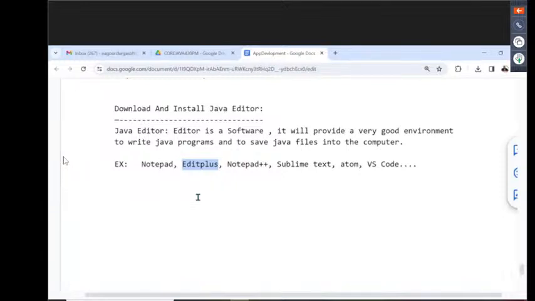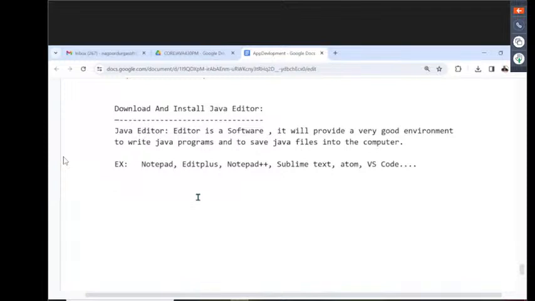Once we get comfortable with Edit Plus, we'll immediately start the Eclipse IDE and see some programming there. After completion of some of the course with Eclipse IDE, we will start with IntelliJ IDEA, and the remaining part of the course we are going to see with IntelliJ IDEA. I'll show that in the future.